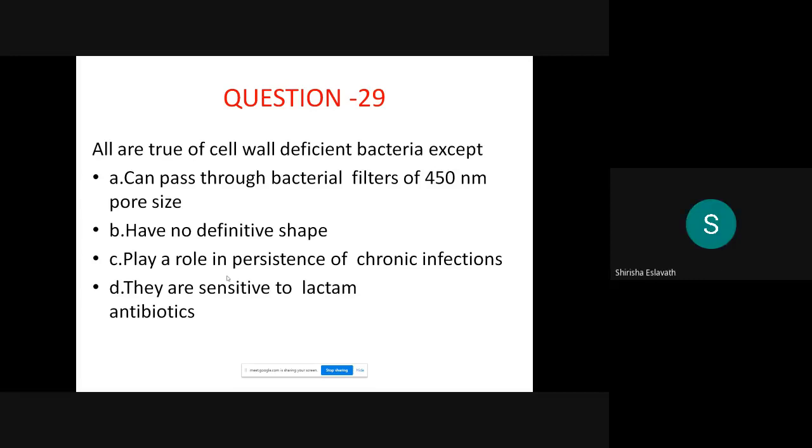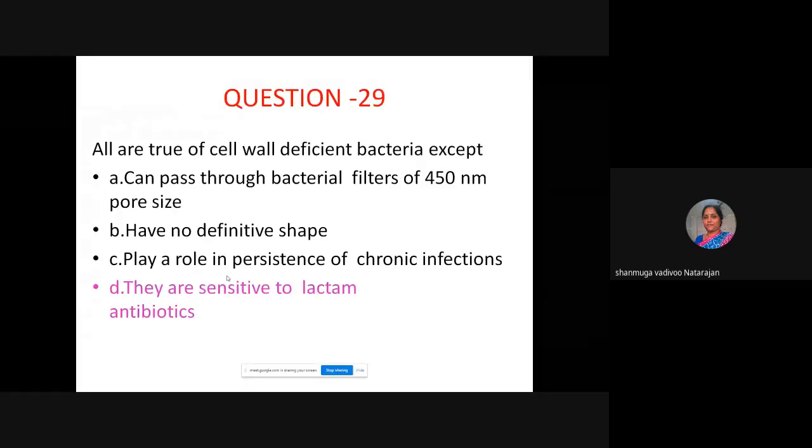D, ma'am. They were resistant. B or D? Option D, ma'am. Yeah, sensitive to beta-lactam antibiotics is wrong, because beta-lactam acts on the cell wall. So cell wall deficient bacteria, obviously it cannot go and act. So all the others are correct.